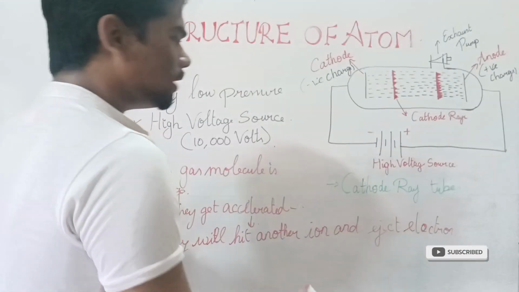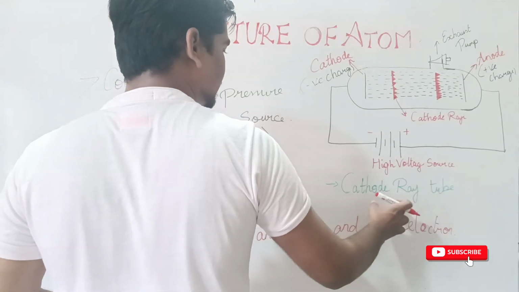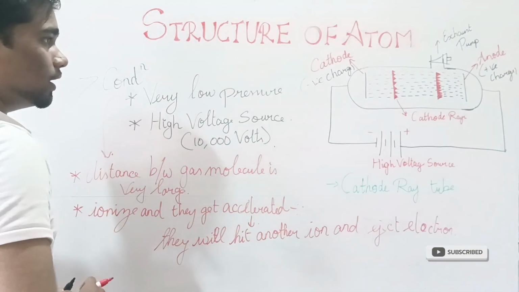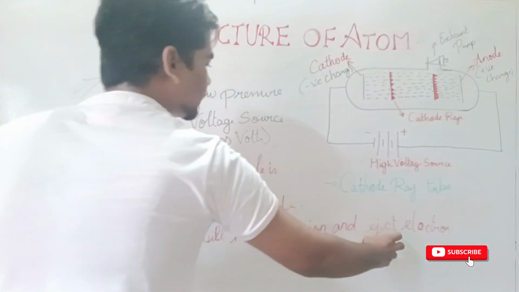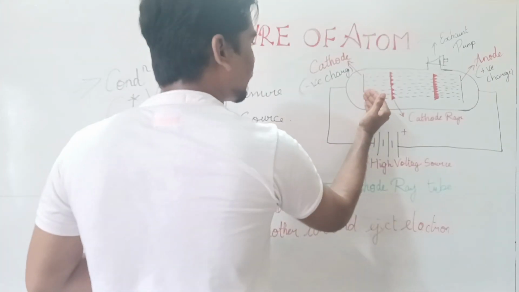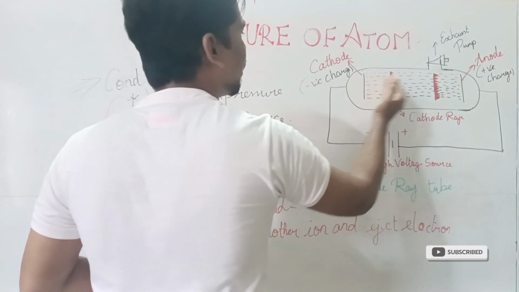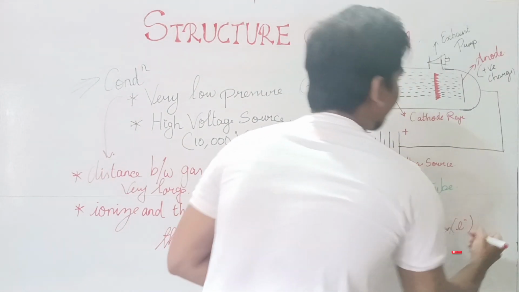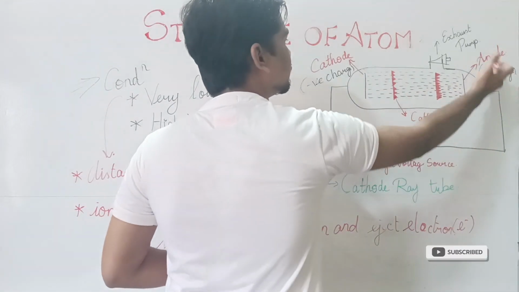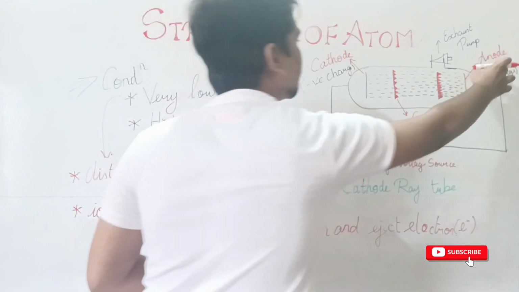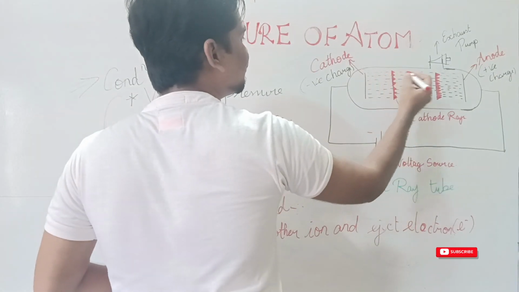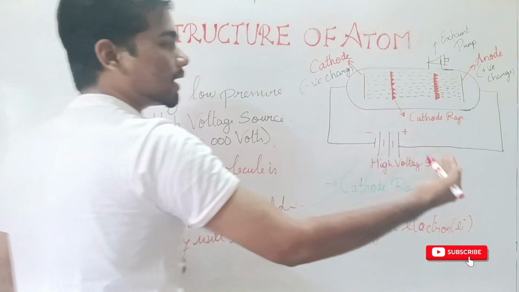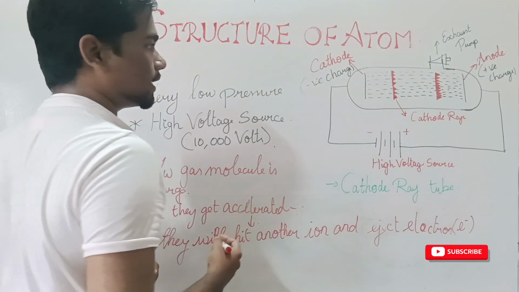My dear friends, I hope now you have a clear idea about this cathode ray tube arrangement and the conditions that J.J. Thomson followed in it. So when these electrons are ejected, they travel from cathode to anode in the form of rays. Why? Because as you already know, an electron has a negative charge and it moves towards the positively charged anode. When these particles are moving, the current will flow in the opposite direction.